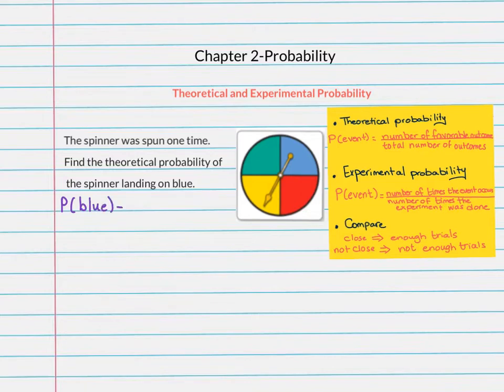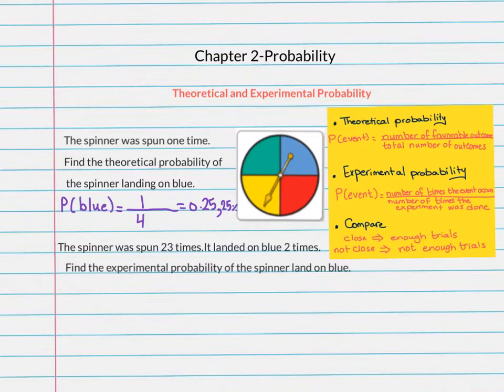It's going to be a fraction, and this fraction, the denominator is the total number of outcomes. If you look back at the spinner, you're going to find we have 4 outcomes, and they are blue, red, yellow, and green. So the denominator is 4, and the numerator is the number of blue. Here we have only 1 out of the 4 parts that is blue. And if you want to write it as a decimal, it is 0.25, and it is 25%.